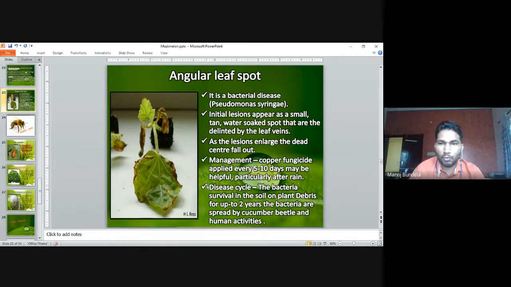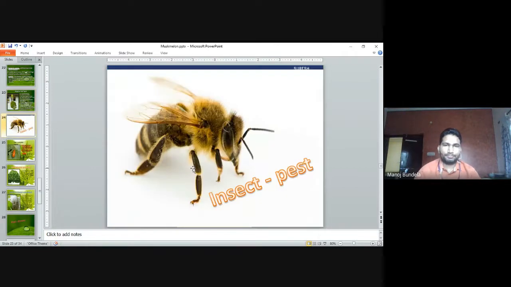Management: copper fungicides applied every 5 to 10 days may be helpful, particularly after rain. Disease cycle: the bacteria survive in the soil and on plant debris for up to 2 years, and the bacteria are spread by the cucumber beetle or human activity.